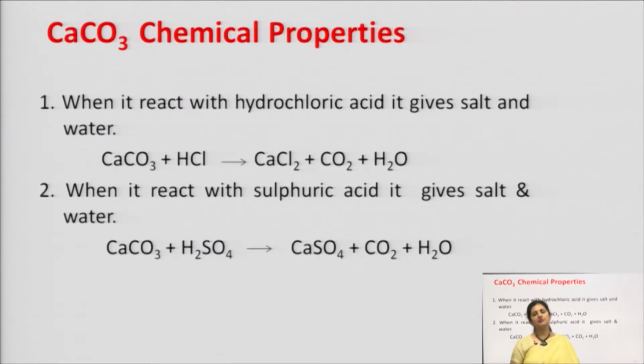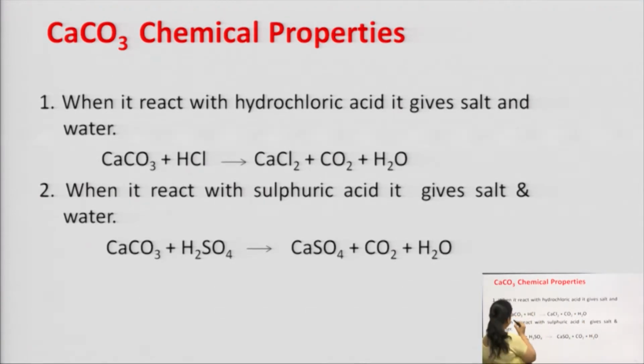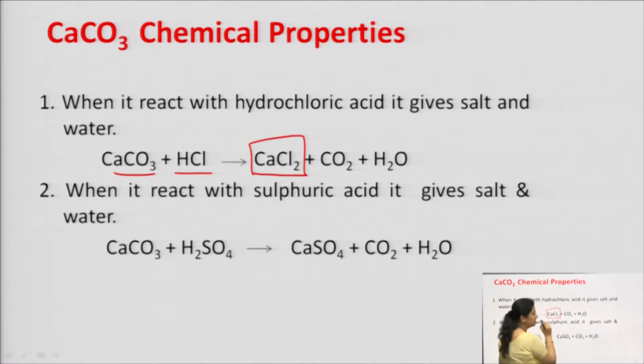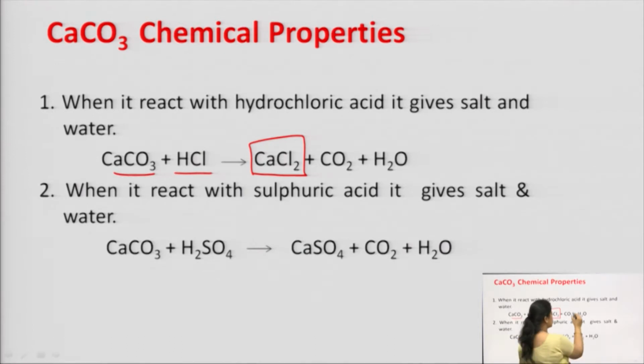Now, the chemical properties of calcium carbonate, the most important, we are going to discuss here. Calcium carbonate, when reacting with hydrochloric acid, gives salt and water. Let us see how it does that. Calcium carbonate reacts with HCl to give calcium chloride, which is a salt, and the gas carbon dioxide. Water is the byproduct here.